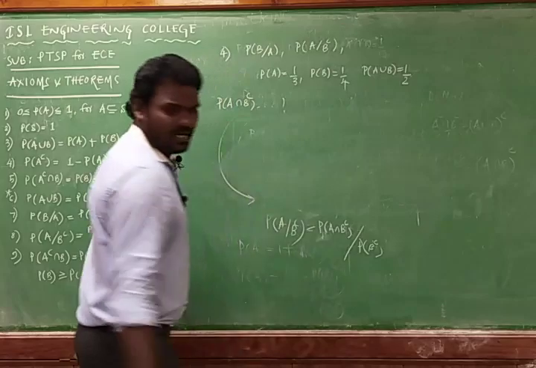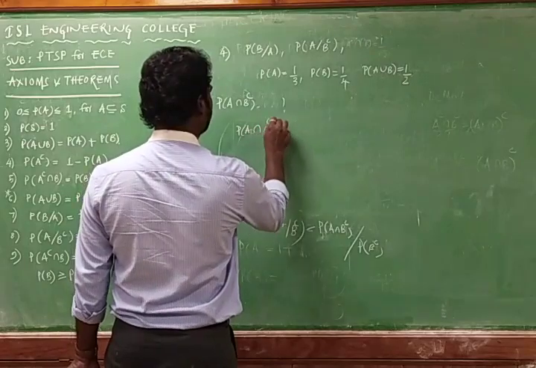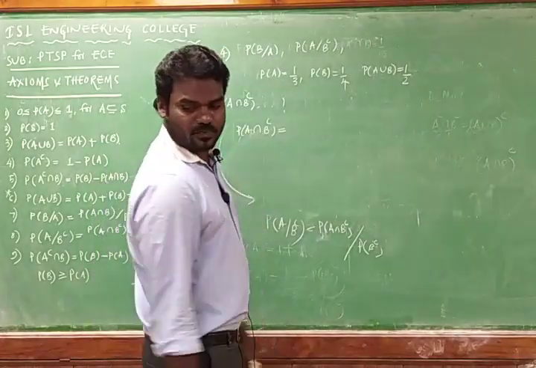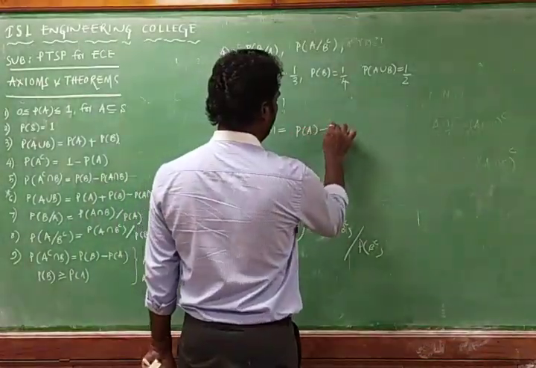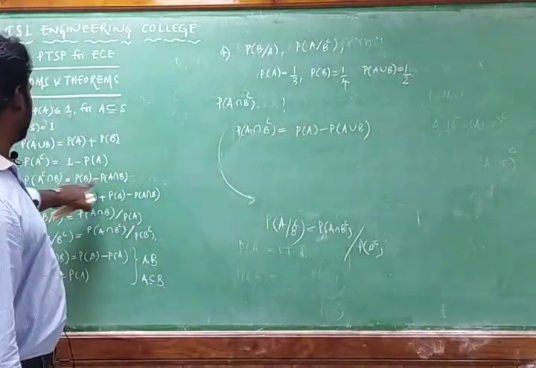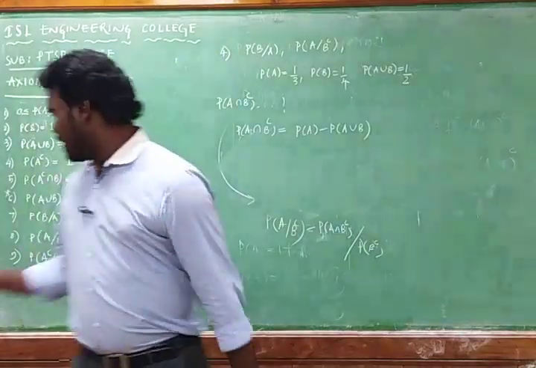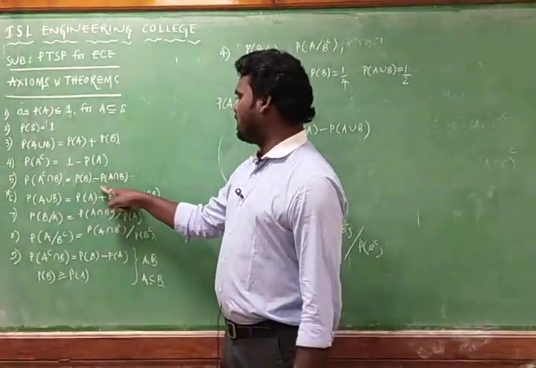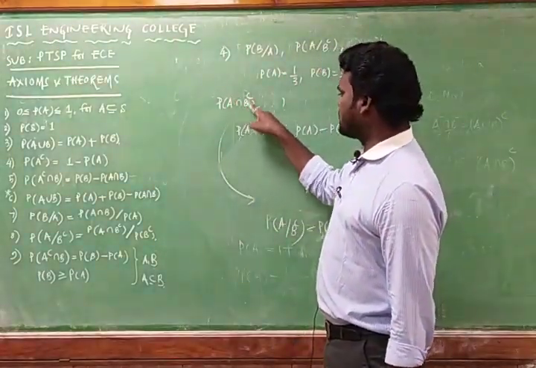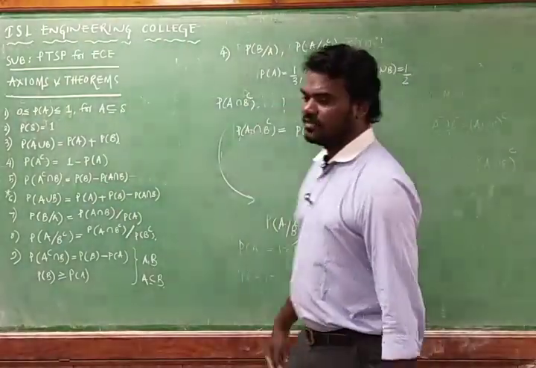From the fifth equation, probability of A complement intersection B is equal to probability of B minus probability of A intersection B. But here we require probability of A intersection BC, which is equal to probability of A minus probability of A union B.